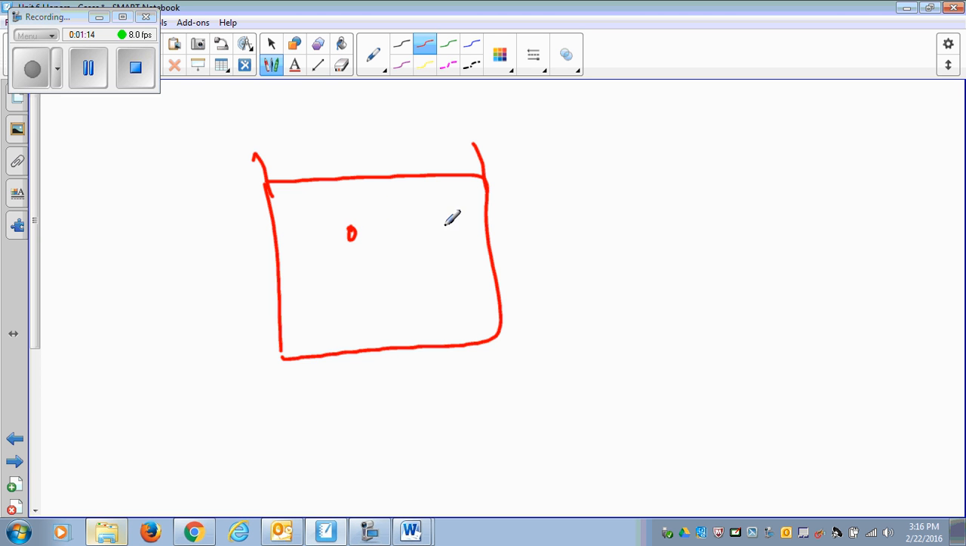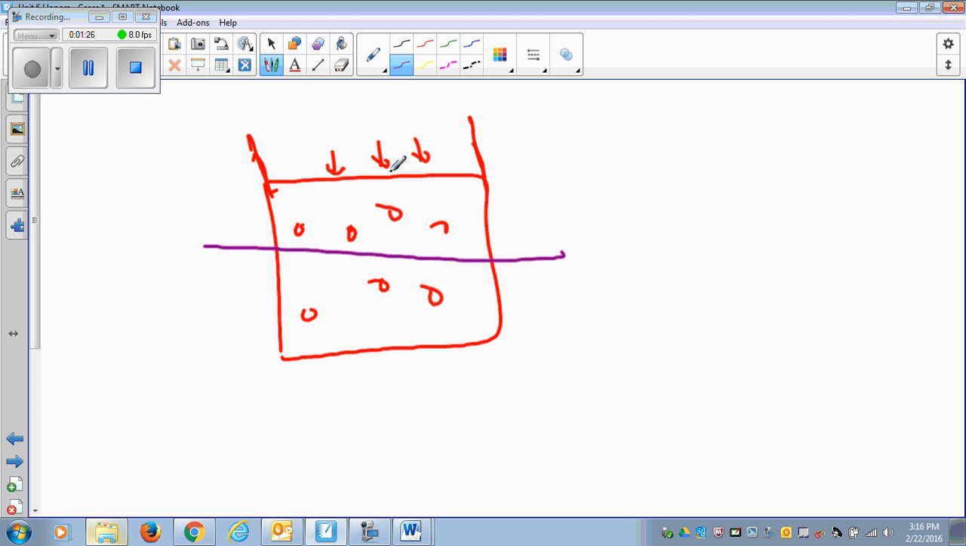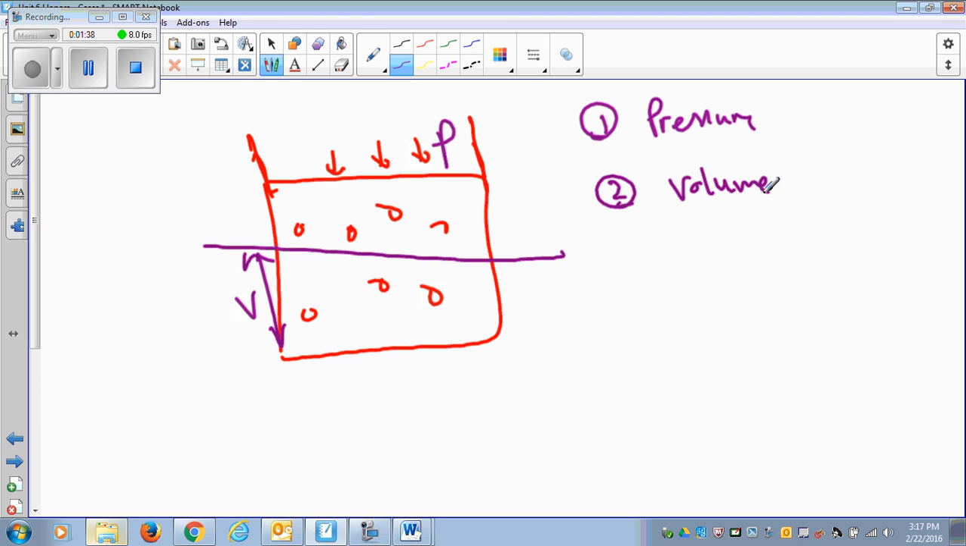Like if we have gas particles in here, and if this lid is movable and I put a pressure on this gas, like I squeeze it in, as you know, there is a lot of space in between the particles. I can squeeze them down, so the volume will decrease. So one variable is pressure. The other variable is volume. The other variable is temperature.